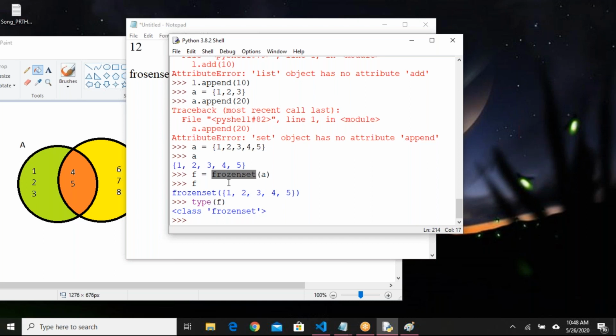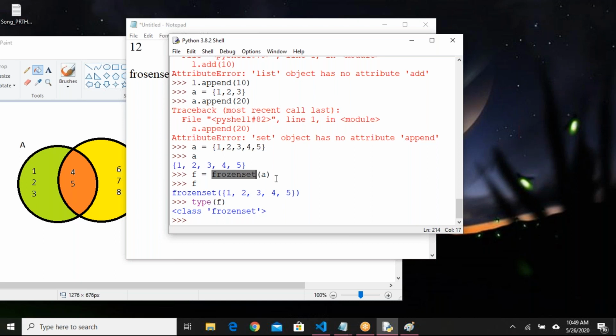When you want to share from one location to another and make sure it is not changeable, you can go with the frozen set, when you want to have all the benefits of sets. Nothing much to discuss about frozen sets. The only point you have to remember is that it is immutable, that means not changeable.